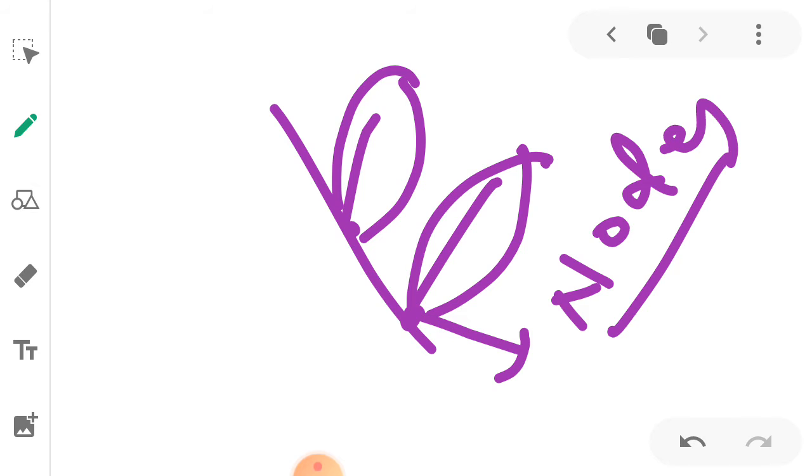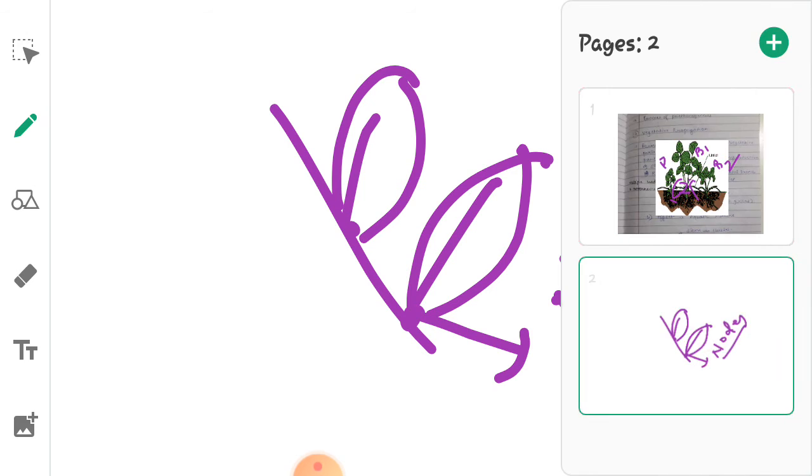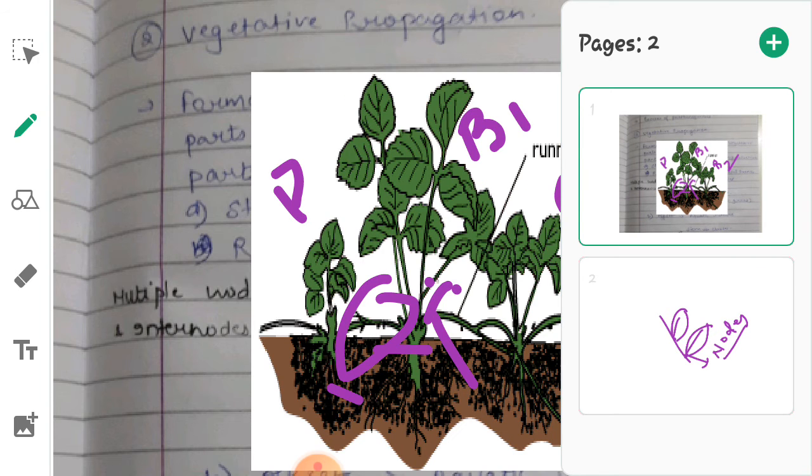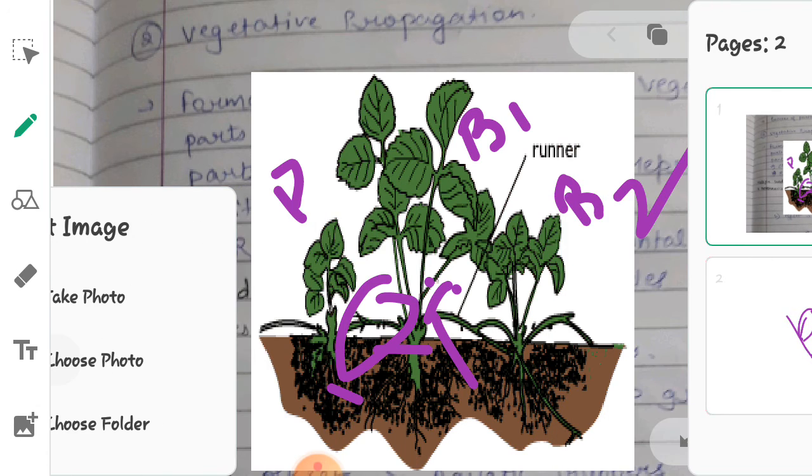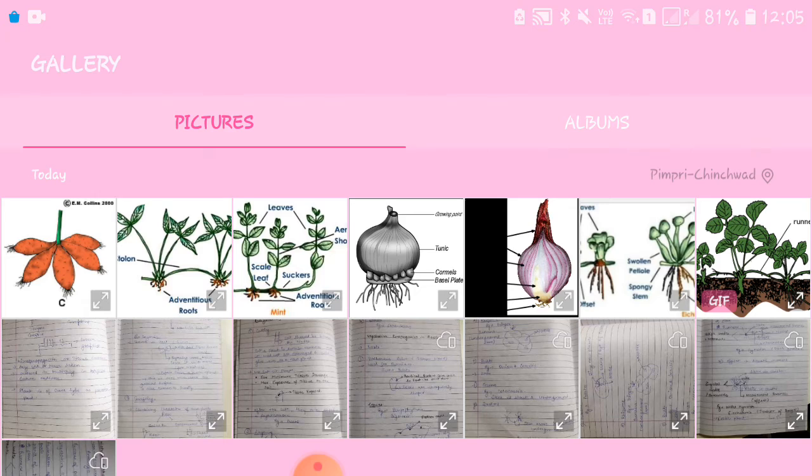So this is the importance of nodes, and in the entire vegetative propagation process we will see their importance. Now let us move to another part of the same picture.